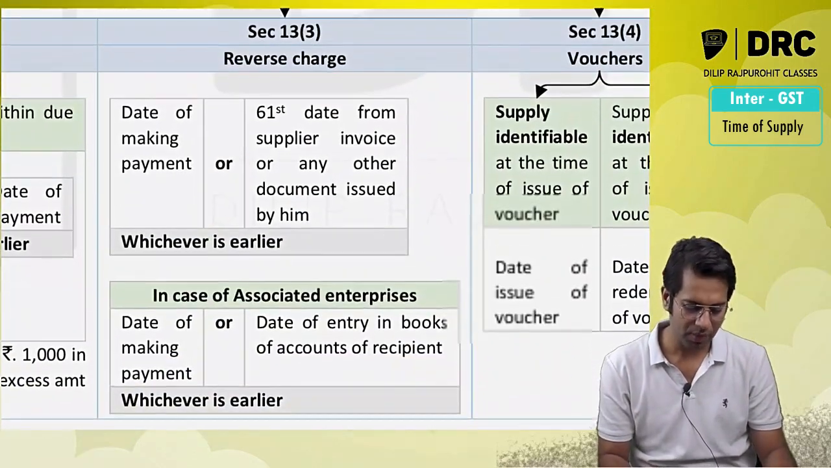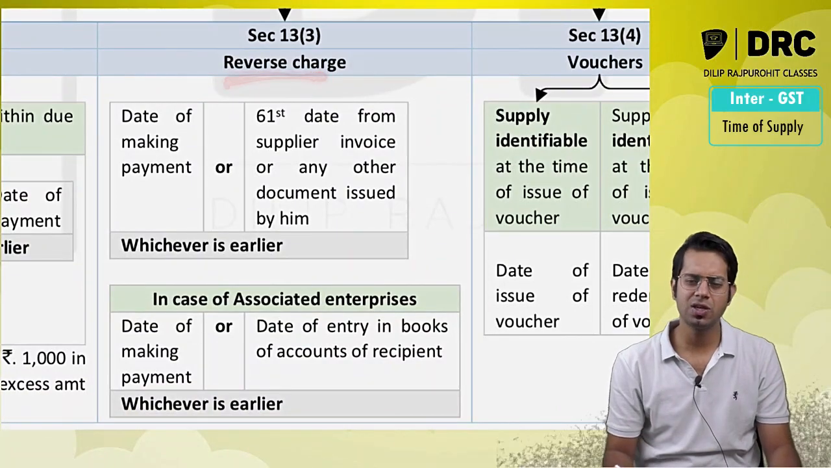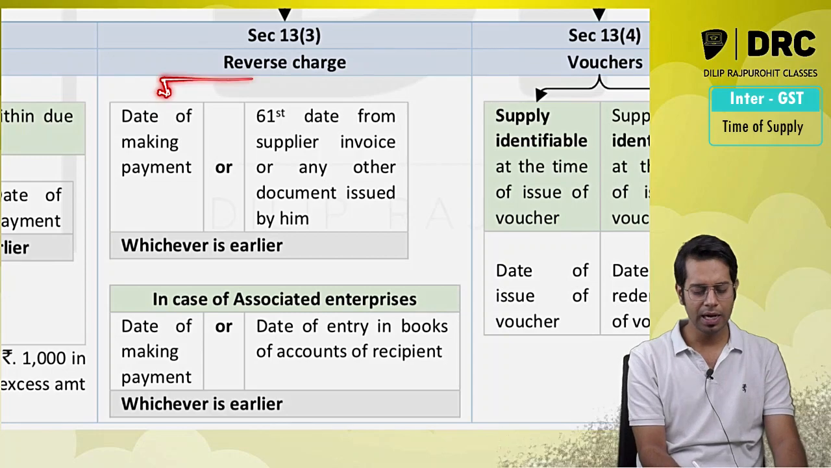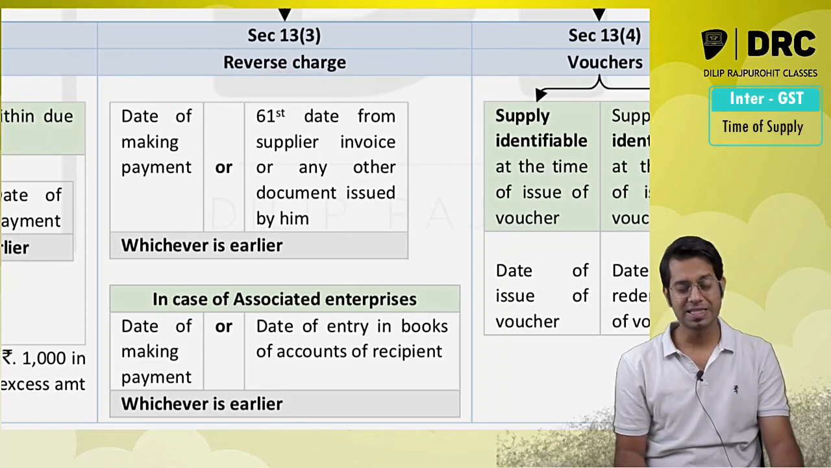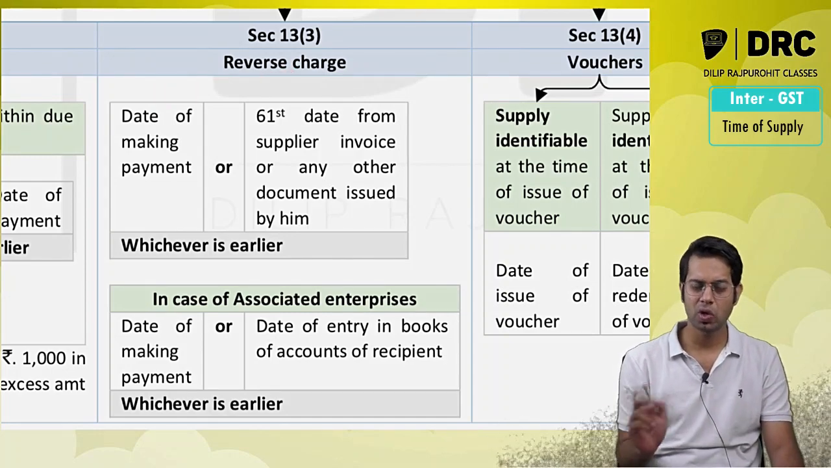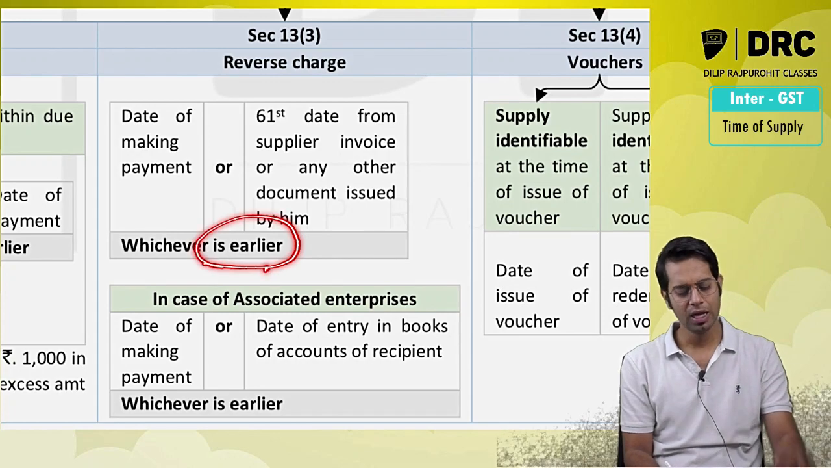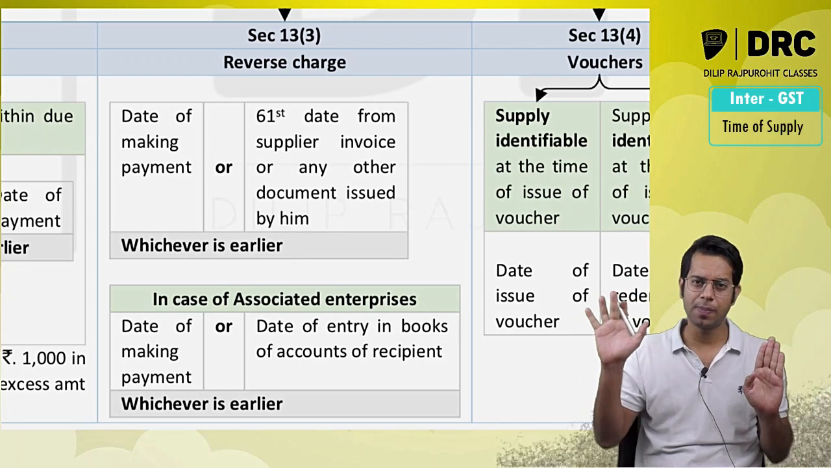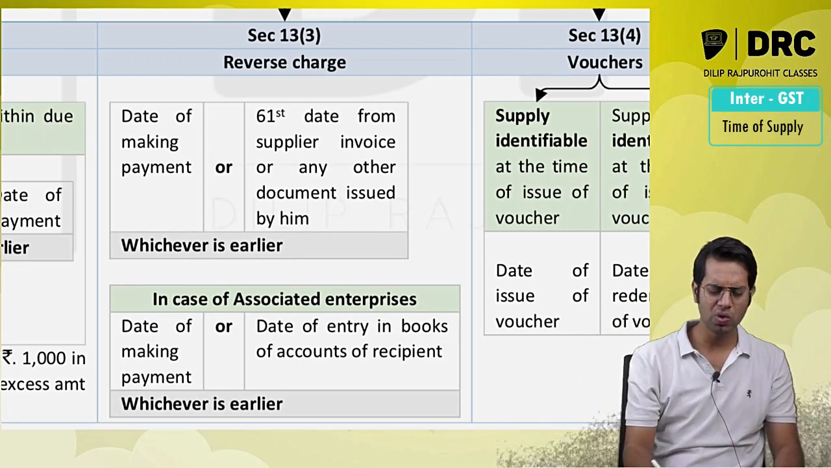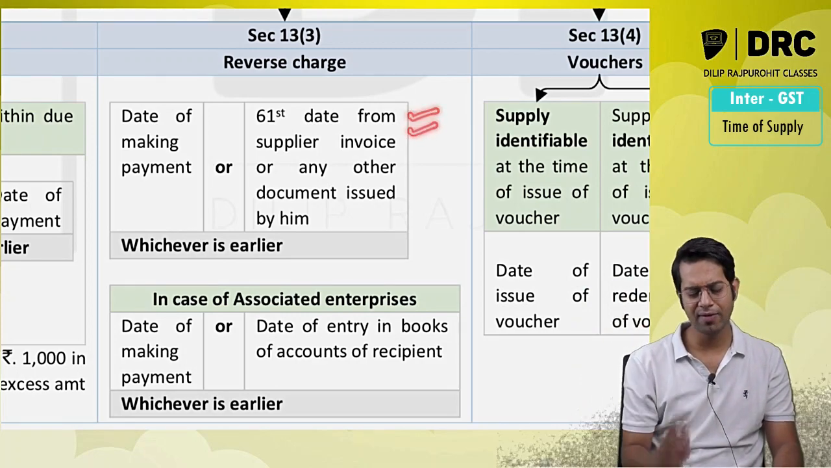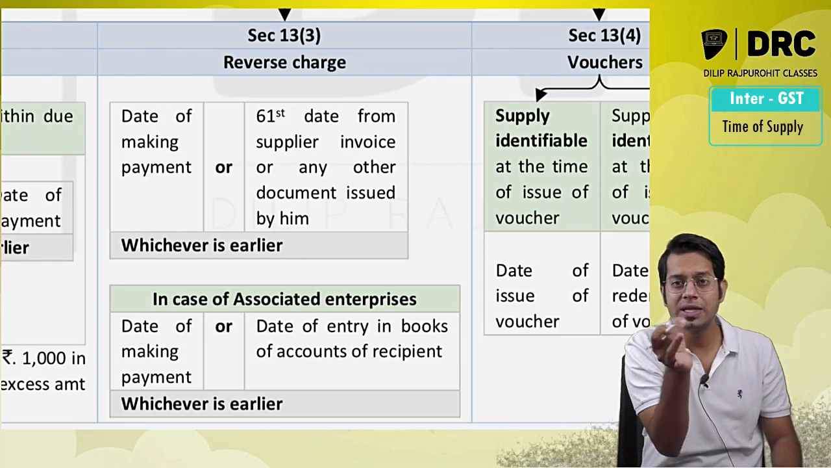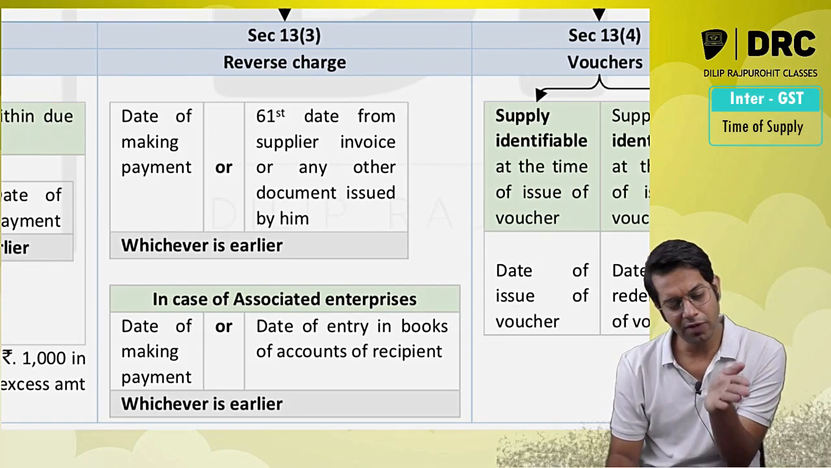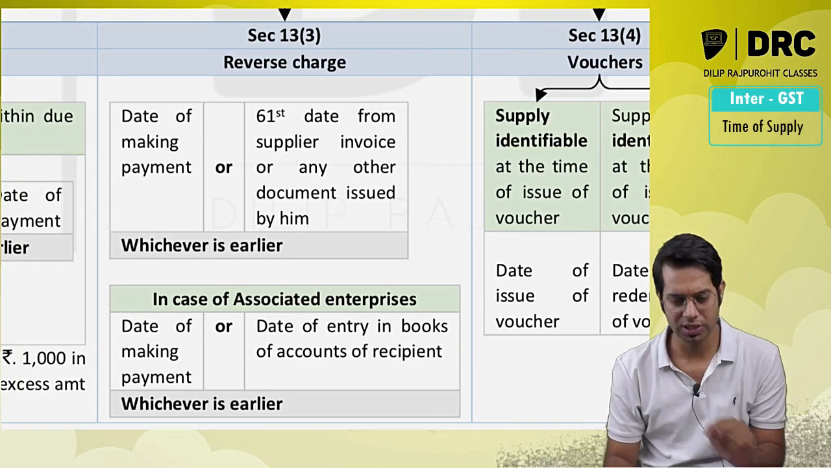Then in case of reverse charge, very important, reverse charge services, what is the time of supply, sir? Date of making the payment or 61 days from the date of supplier invoice or any other document issued by him, whichever is earlier. Please note, in the institute material they have written it as the date following 60 days from the date of supplier invoice or any other document issued by him. The date following 60 days is nothing but the 61st day.